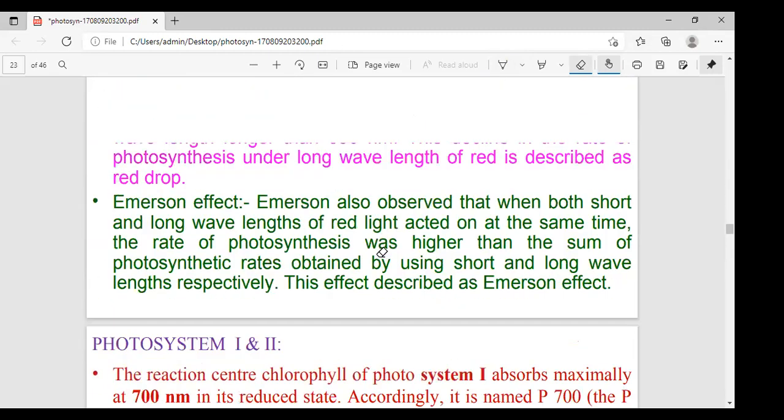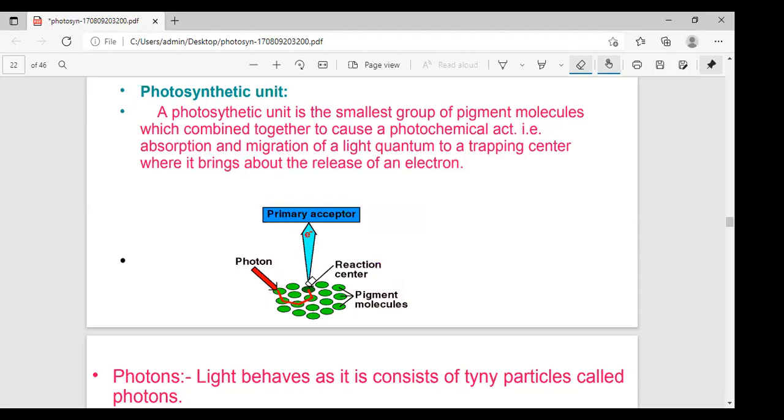Photosynthetic unit: see here, this is the light absorption part, this is the antenna part. The green color is there, no? These are the antenna part. In this antenna part, the energy is transferred. And second, this part is the reaction center. This is the antenna, this is the reaction center.